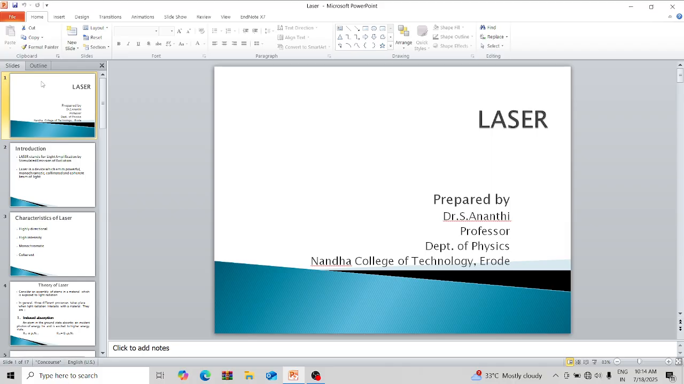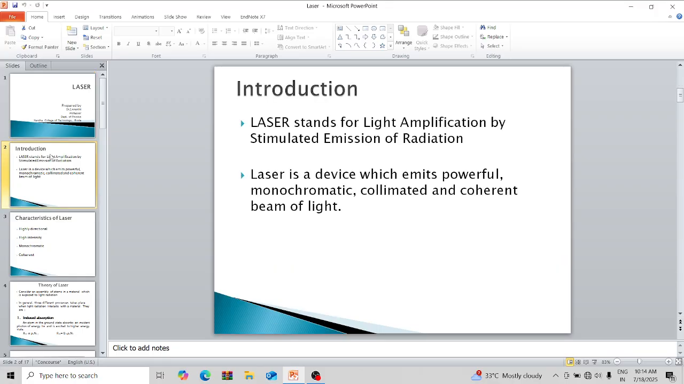Good morning. Now we are going to see the topic laser. Laser stands for light amplification by stimulated emission of radiation. It is a device which emits powerful monochromatic, collimated and coherent beam of light.